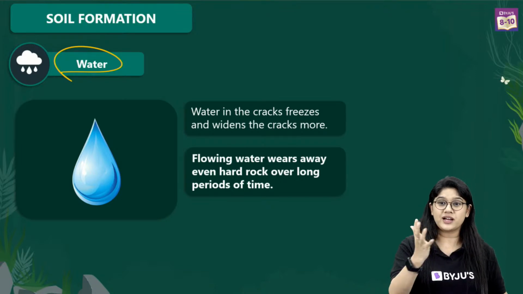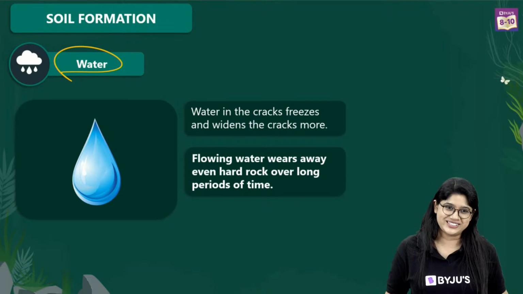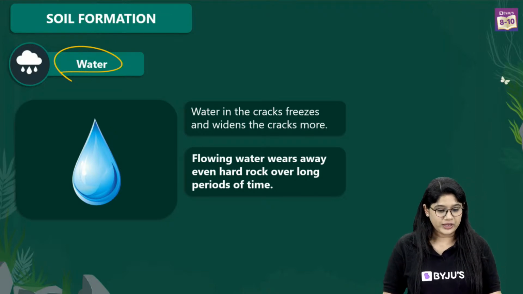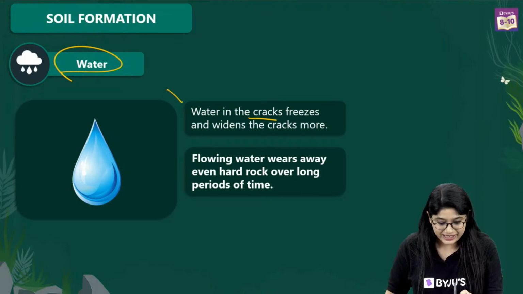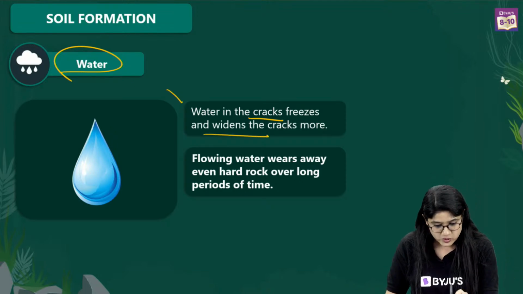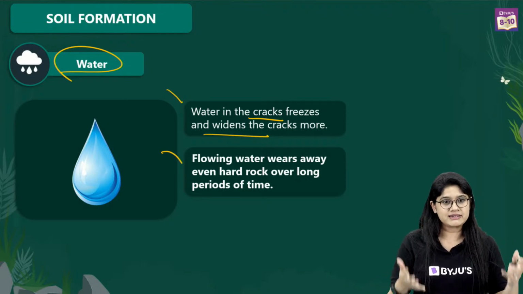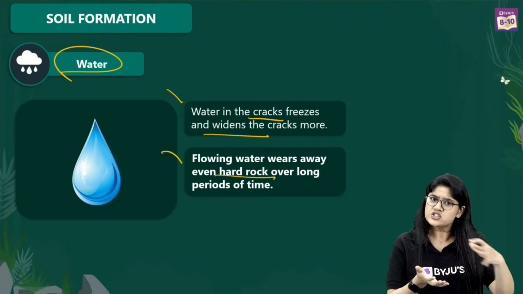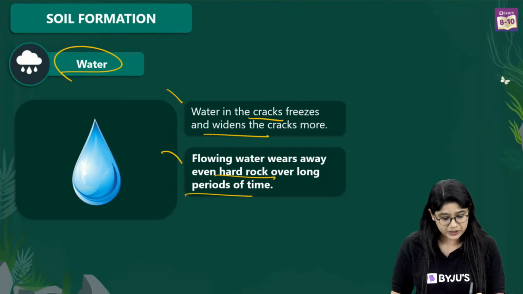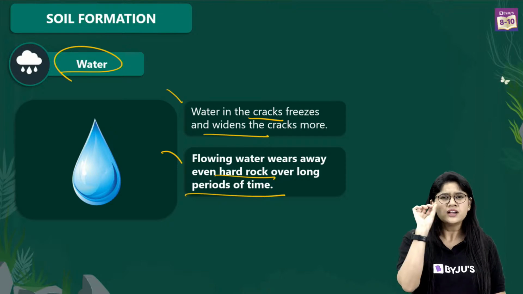Ayush, if you talk about the approximate number, I'll not be able to say, but it takes thousands of years. So water cracks those creases that we see with the help of sun, and of course widens those cracks. Water will be flowing through it, breaking this hard rock, and over a period of time, we'll be able to see the soil particles.